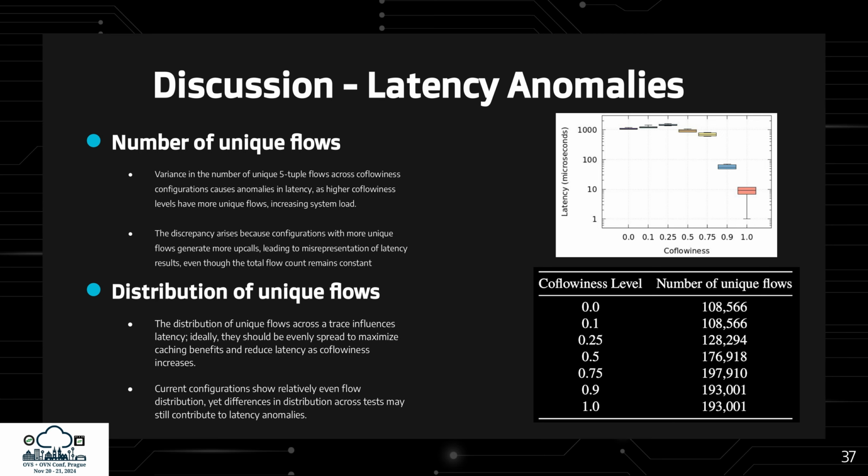The upper figure shows an anomaly for the 0.25 co-flowiness value. Additionally, while the distribution of unique flows is relatively even, small differences across tests can still contribute to these anomalies and impact caching efficiency and latency.